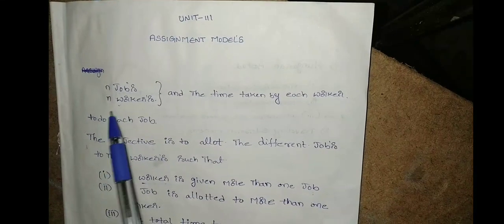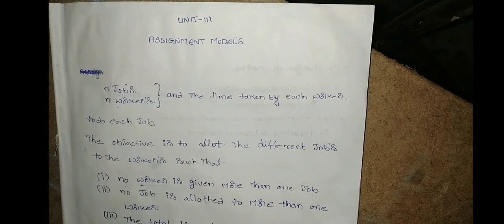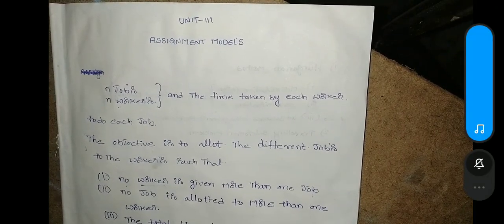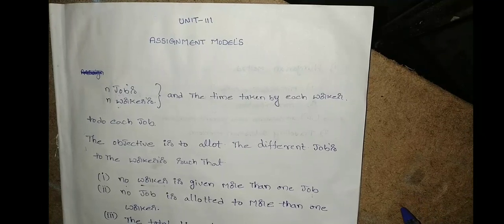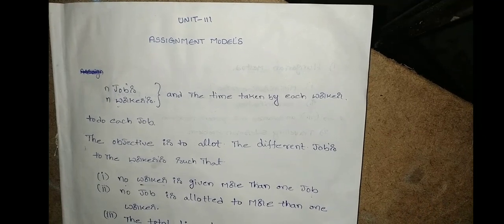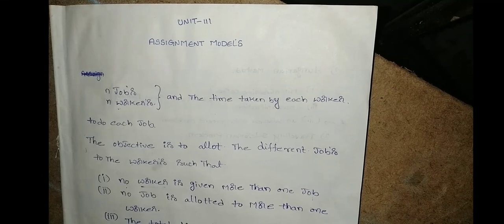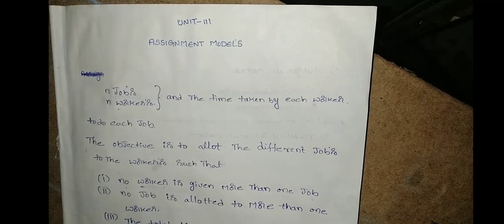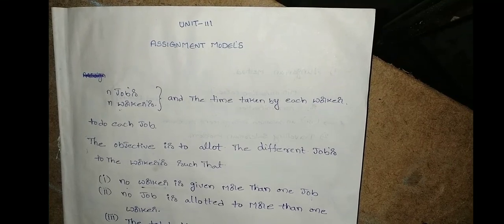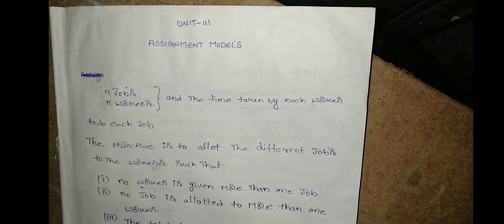So I'm going to explain the concept of assignment models. Assignment models are also similar to transportation models. The difference is that demand and supply both will be given in transportation problems, but in assignment models demand and supply will not be given. Only the cost of each unit or completion of work is given. Cost elements only will be given. Based on those cost elements, you need to allocate the workers to the jobs.